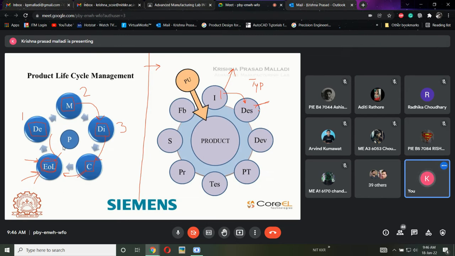Once I have these two documents, I prepare a prototype of the component which I am going to manufacture. A prototype is for testing purposes. We produce only 5 or 10 components, based on the number of tests. If there are 10 tests, then we produce 10 parts, one for each test. Once testing is done, then we go to production.